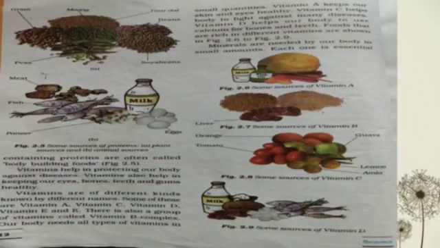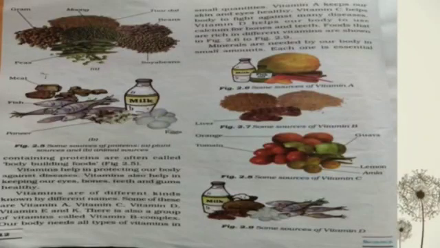So now vitamins help in protecting our body against disease. Vitamins also help in keeping our eyes, bones, teeth and gums healthy. Now vitamins are of different kinds known by different names. Some of these are vitamin A, vitamin C, vitamin D, vitamin E and K. There is also a group of vitamins called vitamin B complex. Our body needs all types of vitamins in small quantity.